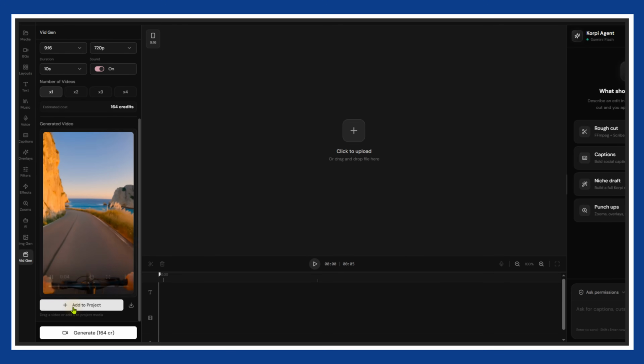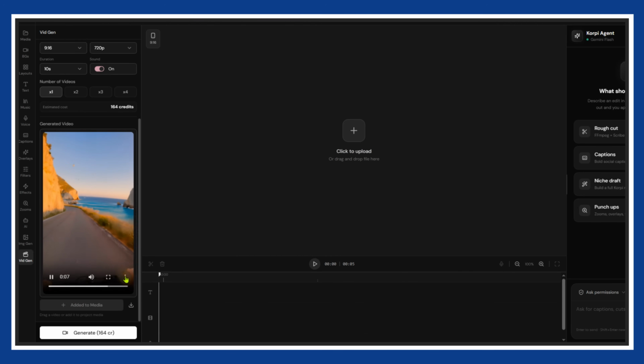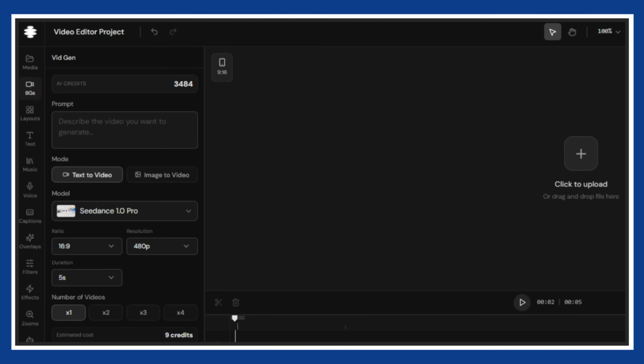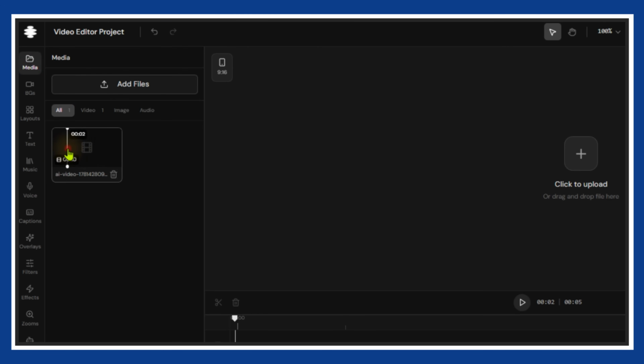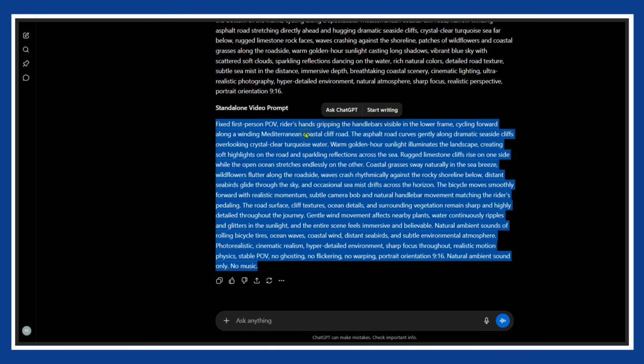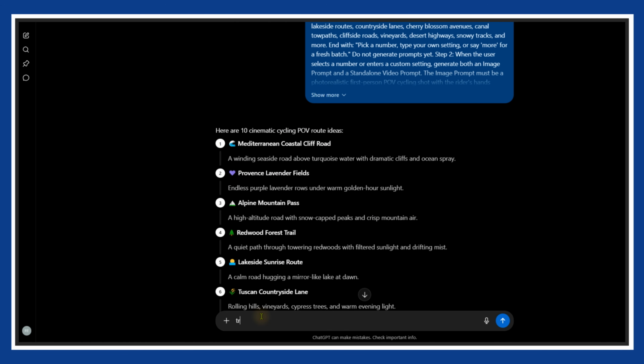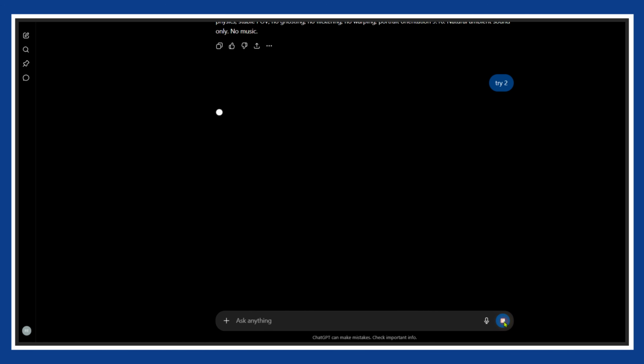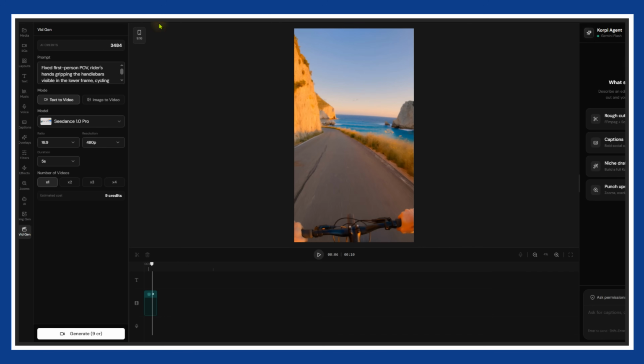From here, you can either download the video file directly to your computer or click Add to Project. If you add it to the project, you'll find it safely stored inside your media library. From there, just drag and drop the clip directly onto the timeline. Then we will generate another clip to continue the sequence and build out our video. For the second clip, go back to ChatGPT and select idea number 2 from your generated list to get the next standalone video prompt. Copy it and head back to Korpi.